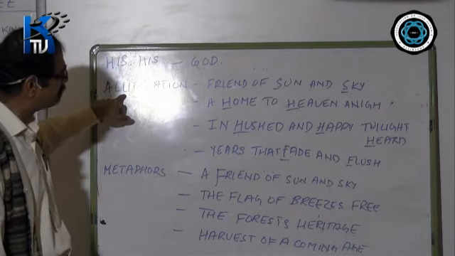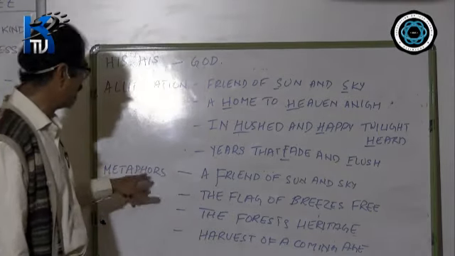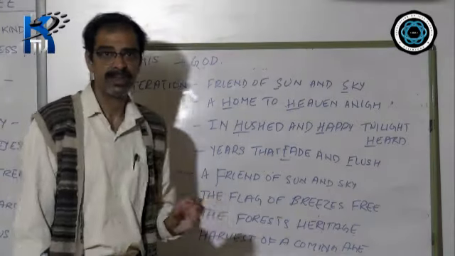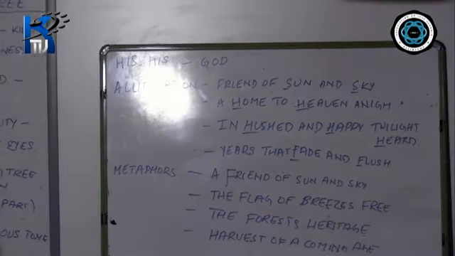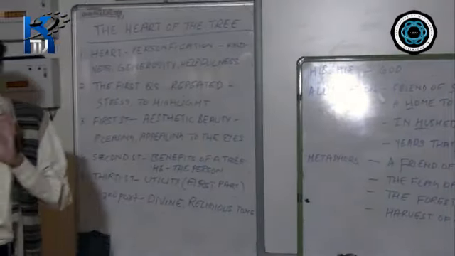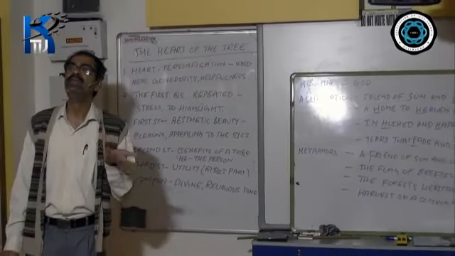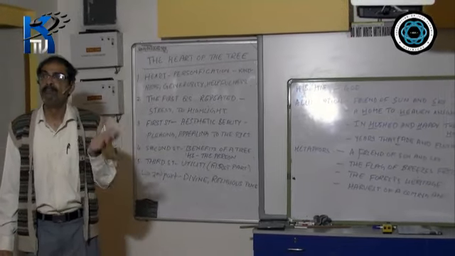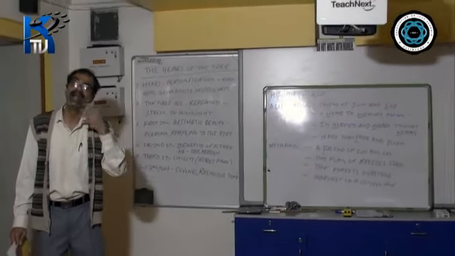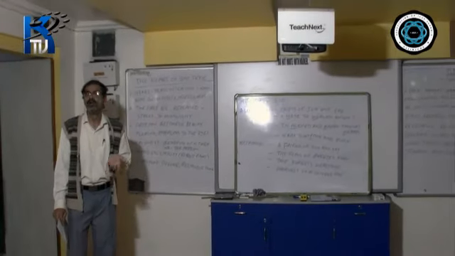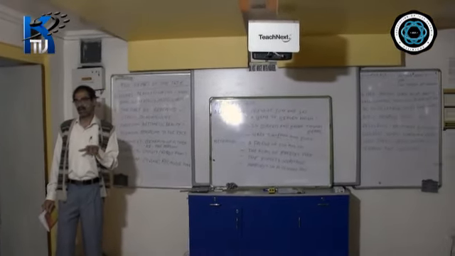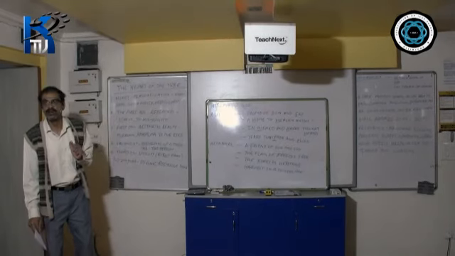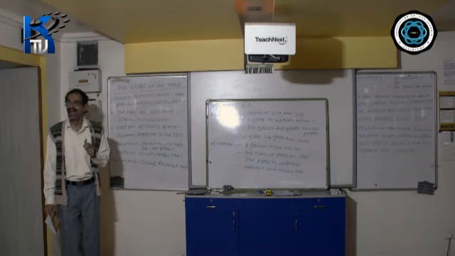At the same time, this same line is also a metaphor. You know what is a metaphor? A metaphor is a comparison, like a simile. But in a simile, we use the words like and as. A metaphor is an implied comparison, meaning we indicate a comparison, we want to express a comparison, but we do not use the words like or as.